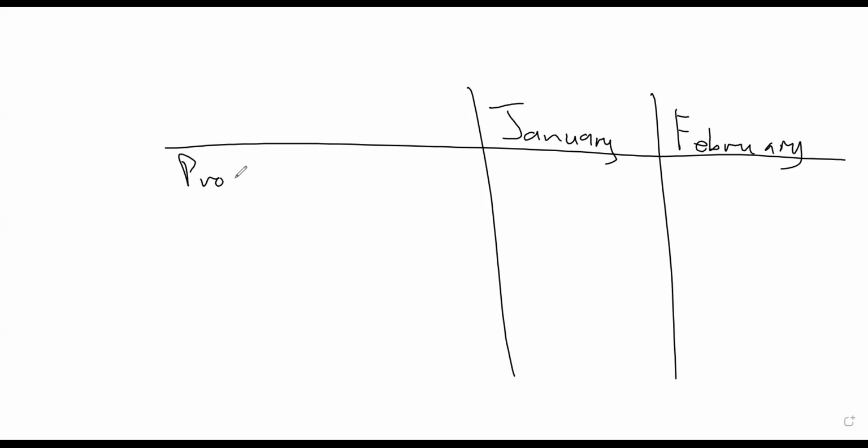All right. Can you see the whiteboard? Yes. All right. So you have the month of January over there, and then you have the month of February accounted for over there. And then this is production overheads, right?